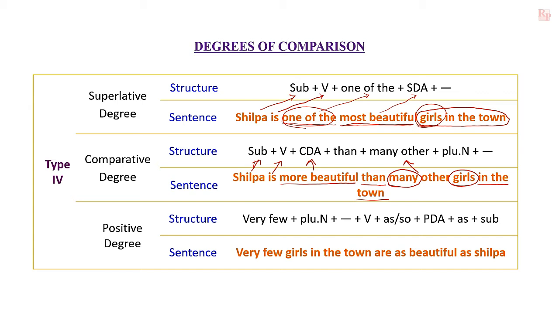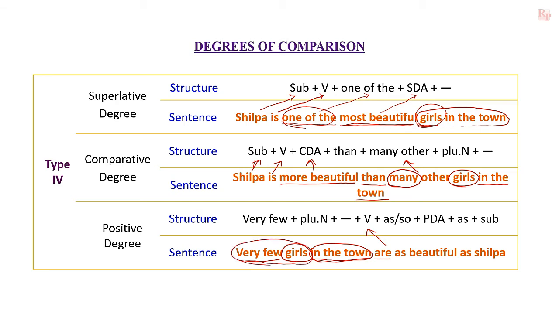And how should we write it in positive degree? We should start the sentence with "very few," and the plural common noun should be written, girls, and next the remaining phrase at the end of the sentence in superlative degree and comparative degree should be written, "in the town," and verb should be mentioned after that. Verb must be in plural because this subject, very few girls, is the subject of this sentence.